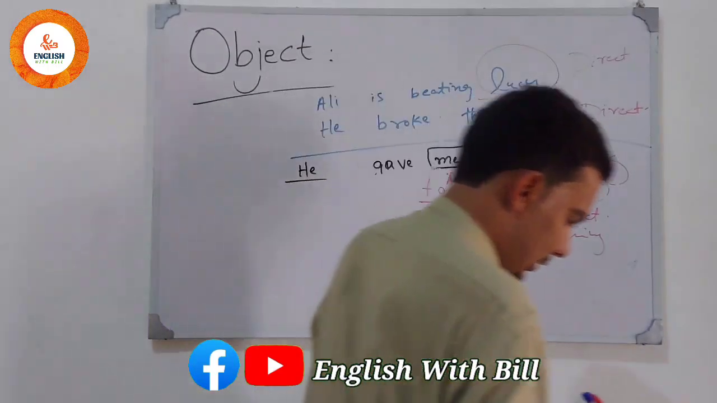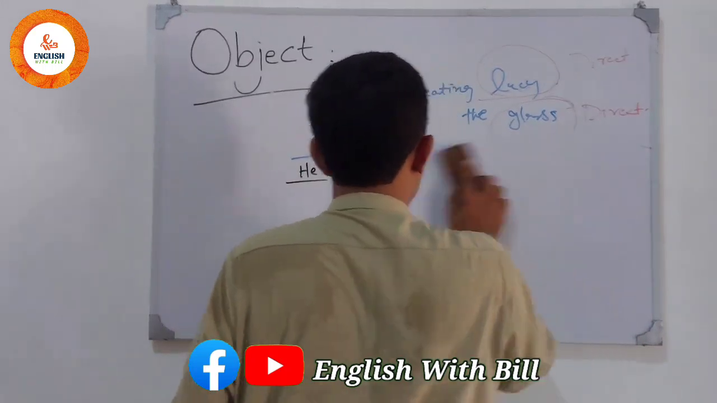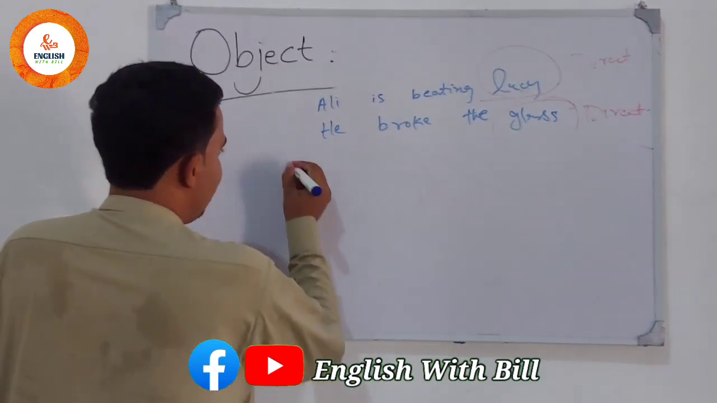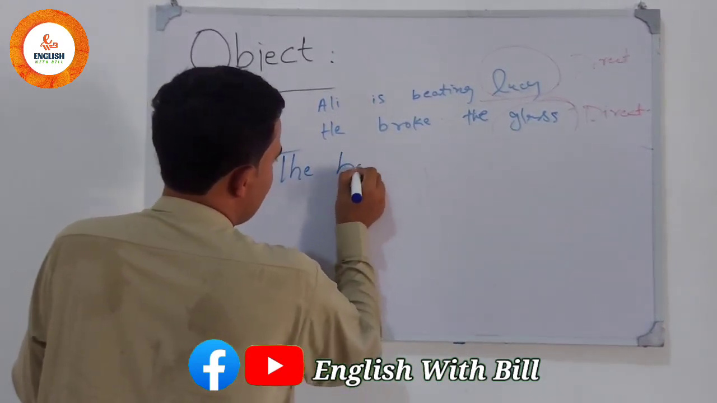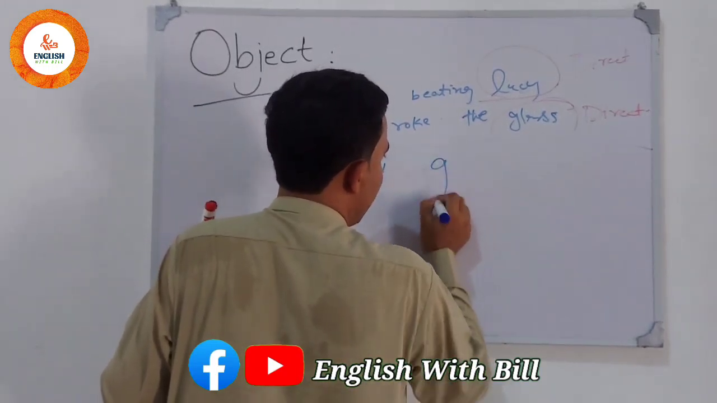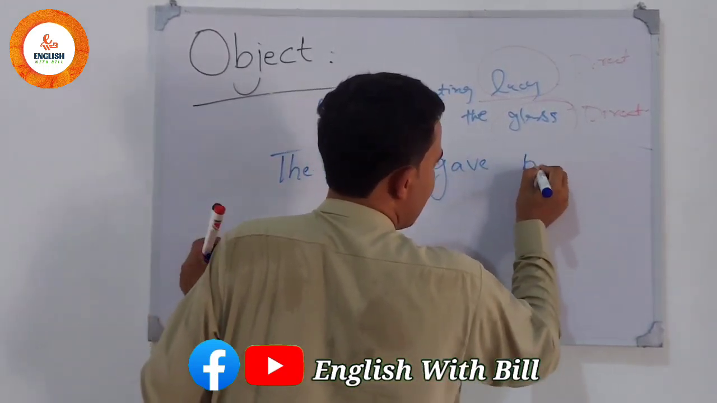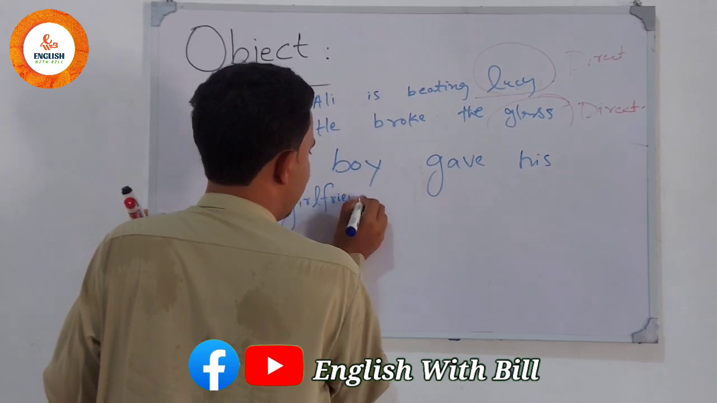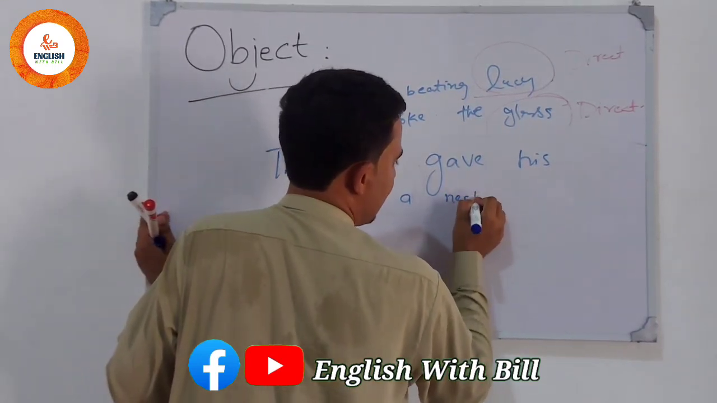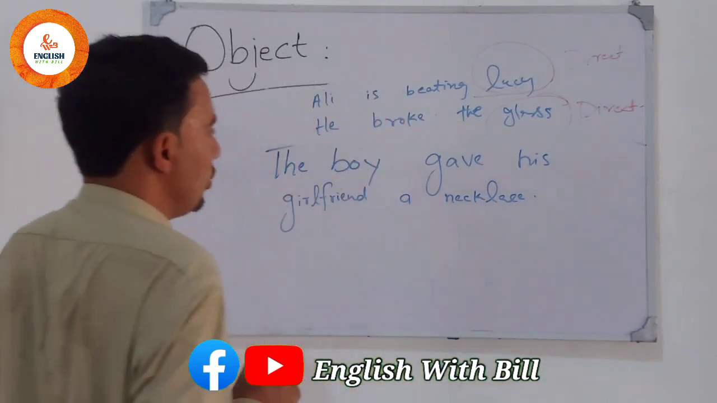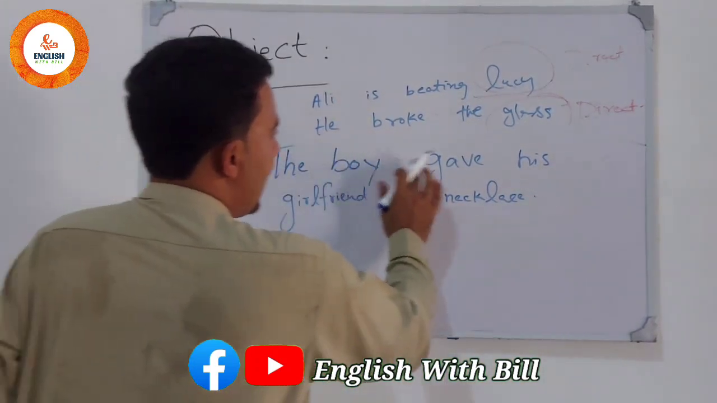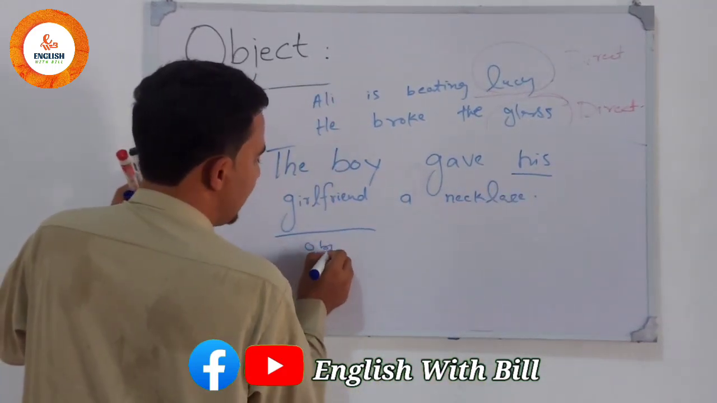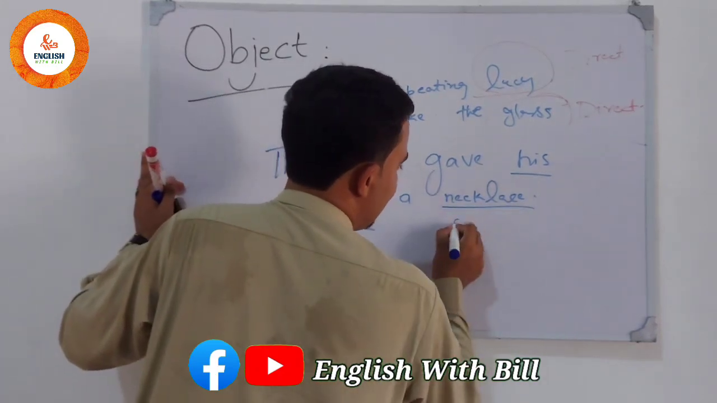Let's move on to some other examples. The boy gave his girlfriend a necklace. Now see, we still have two objects: the boy gave his girlfriend, this is one object, and a necklace is another object.